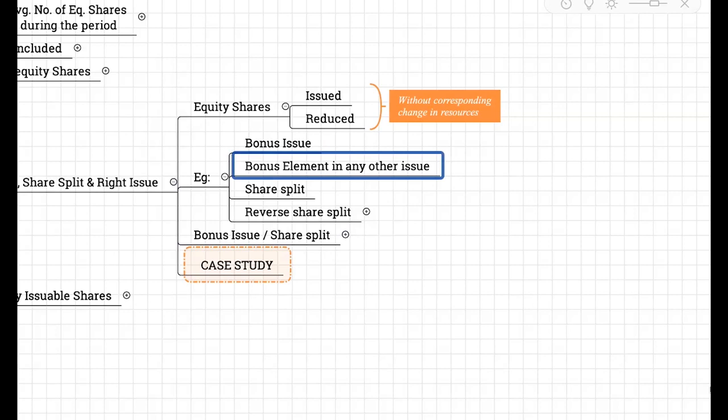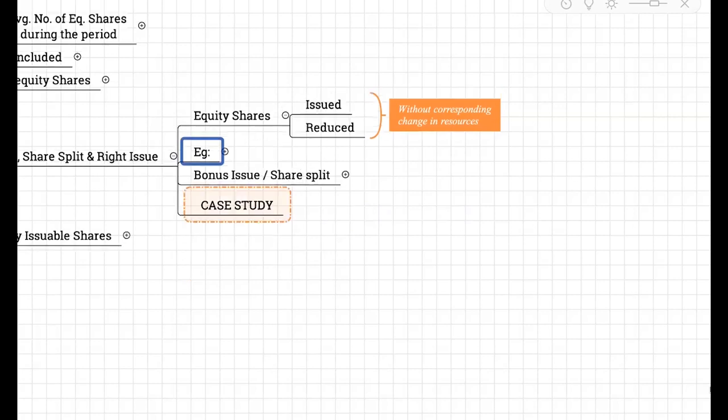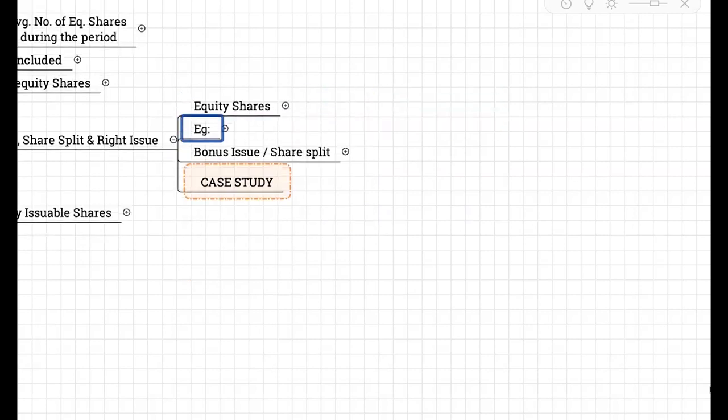Similarly, if there is a bonus element in any other issue, or a share split happens, that is, one share is divided into two. They had 1 lakh shares that is converted into 2 lakh shares, so there is an increase in shares, but there is no increase in resources. Similarly, in a reverse share split, shares are consolidated, so the number of shares comes down. These are all cases where equity shares are issued or reduced without a corresponding change in resources.